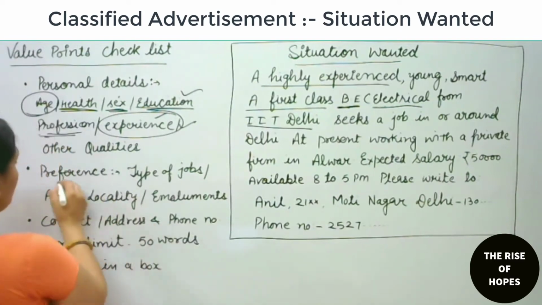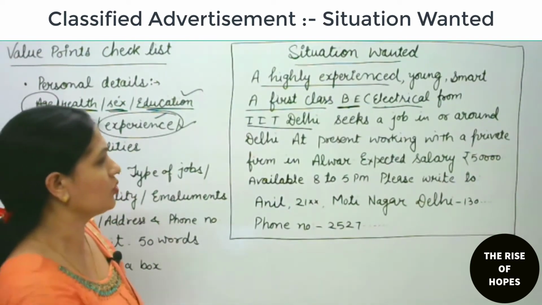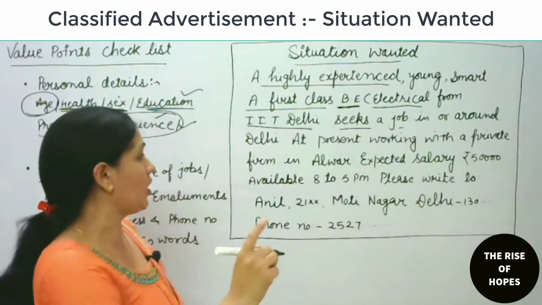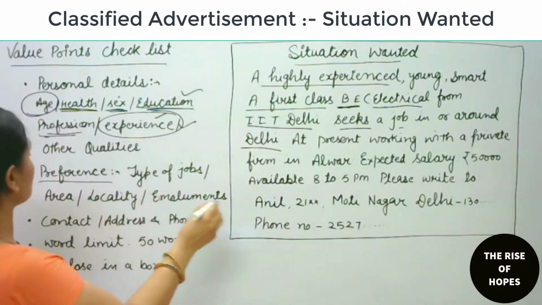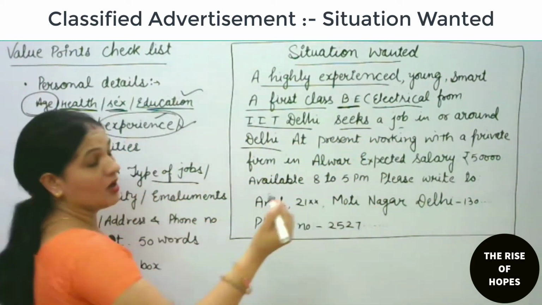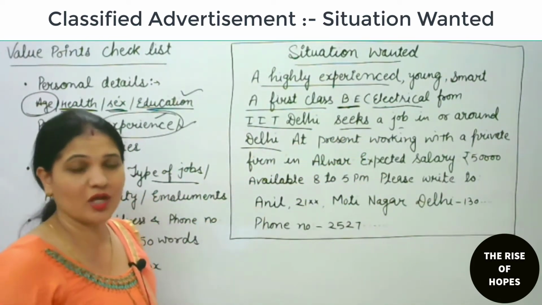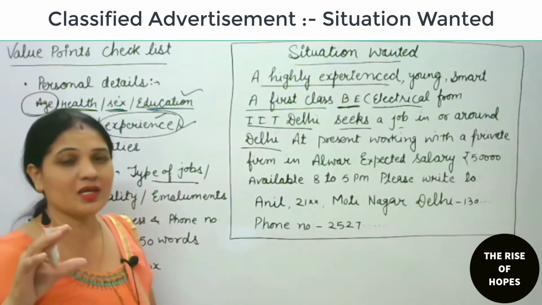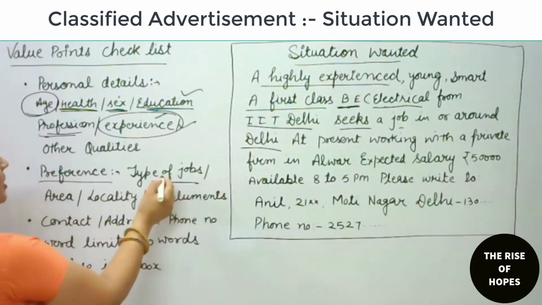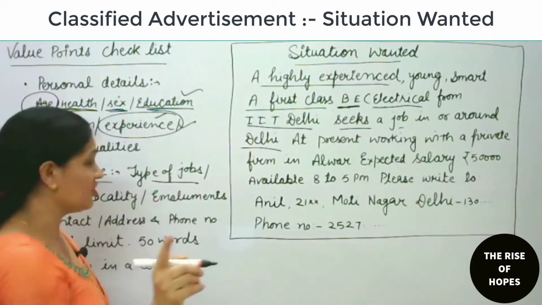Now preference, which preference he or she wants to give. He or she seeks a job in or around Delhi. This is about the type of job. Type of job is that he seeks a job of engineer, okay, because he is BE in electrical, that's why he needs the job of an engineer. So type of job is engineer.